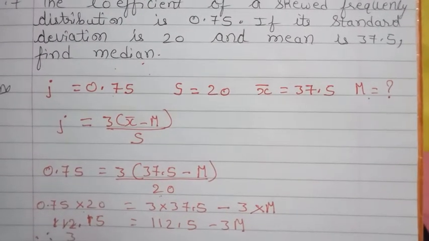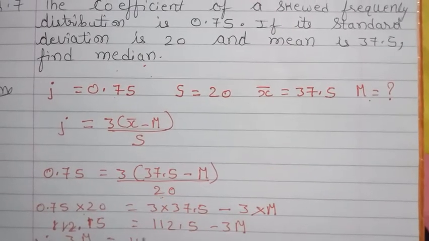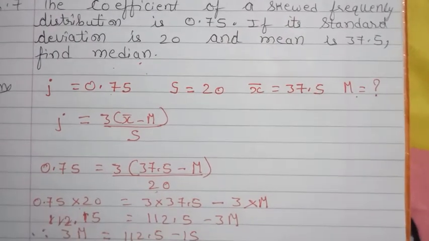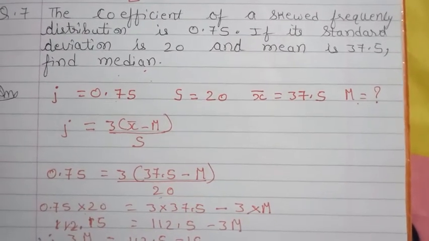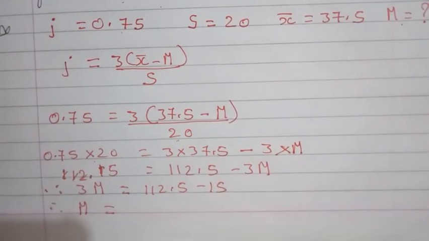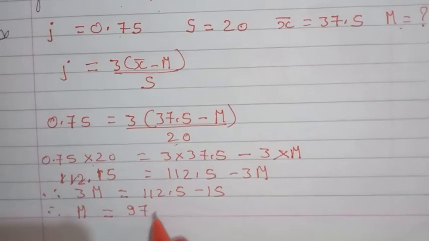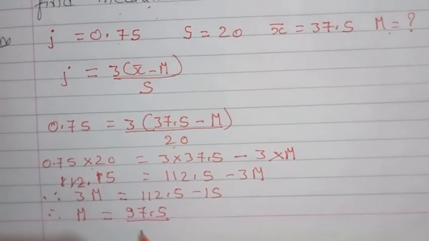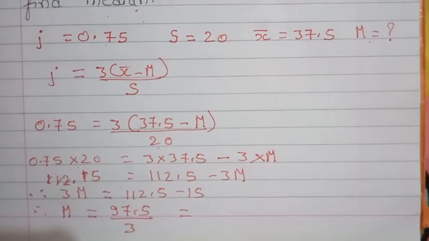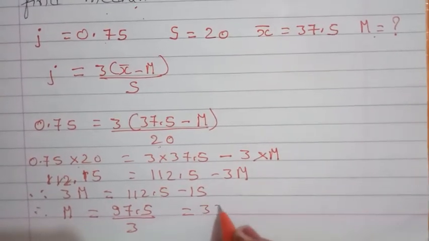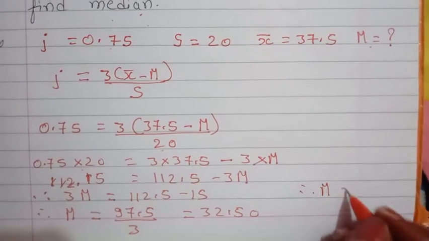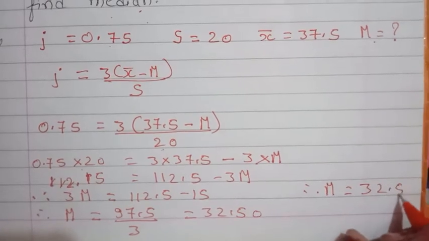Therefore we can say that 3m is equal to 112.5 minus 15. Minus 15 because here it is positive, so on this side it will become negative. So 3m is equal to 112.5 minus 15, it will give us 97.5, and this 3 we will take in the denominator. Now we have to divide 97.5 by 3. It will give us 32.50. Therefore the value of median is 32.50.